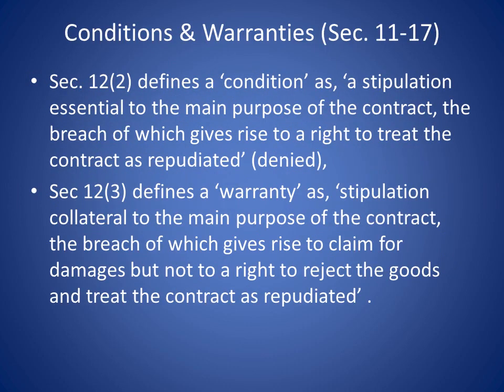Conditions and warranties. This is section 12. Section 12 subsection 2 defines a condition as a stipulation essential to the main purpose of the contract, the breach of which gives rise to a right to treat the contract as repudiated. What is the meaning of repudiated? It is denied. Section 12 subsection 3 defines a warranty as a stipulation collateral to the main purpose of the contract, the breach of which gives rise to a claim for damages but not to the right to reject the goods and treat the contract as repudiated.